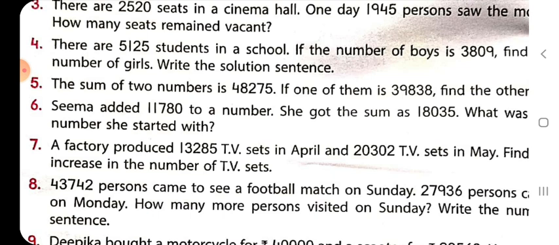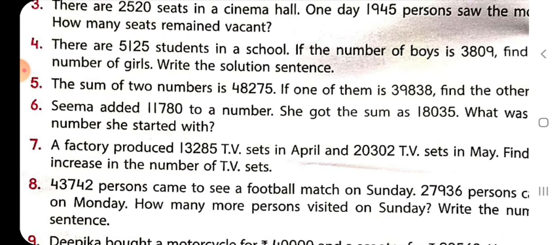According to the question, Seema added 11,780 to a number. So Seema added this 11,780 to some number.